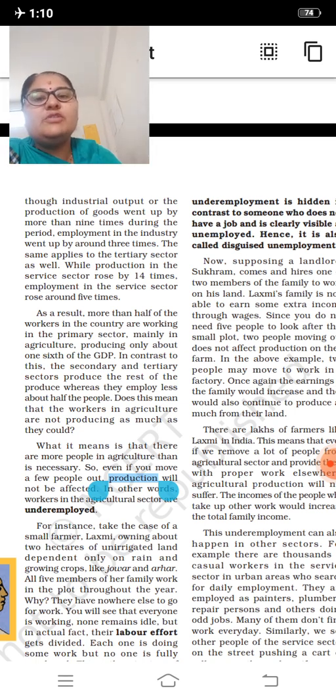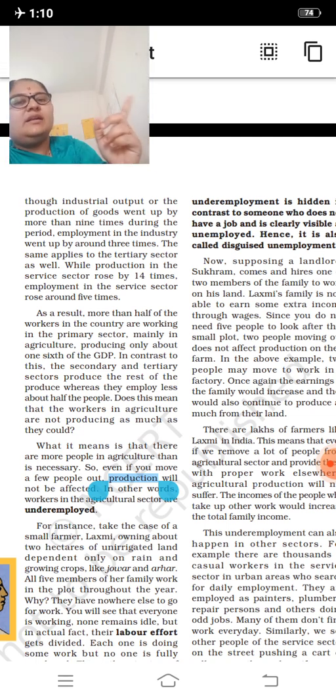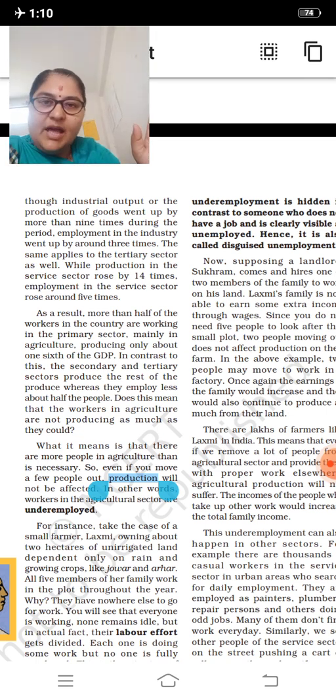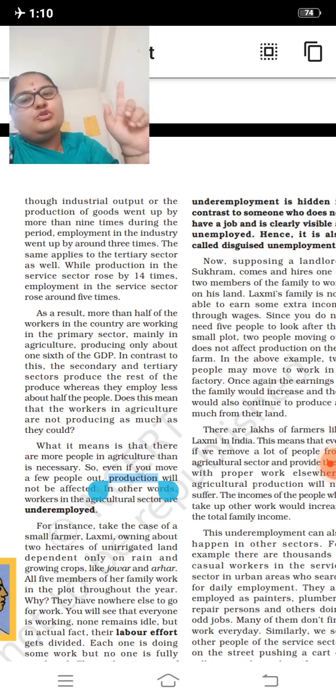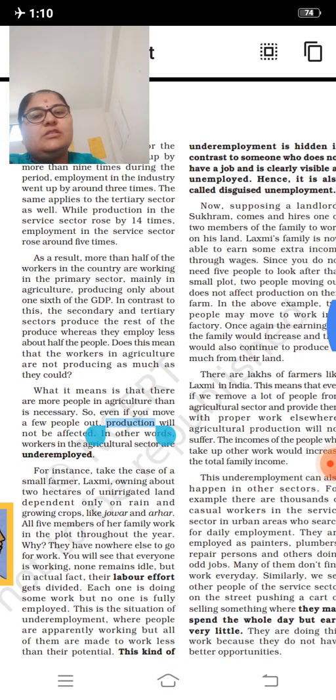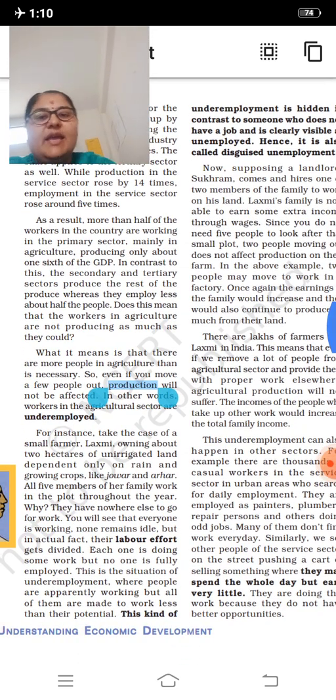So it is 14:5 in the tertiary sector. In the secondary sector, production to employment is 9:3. In the tertiary sector, 14:5. You can see the ratio. Employment is not increasing, while production of goods and services is increasing.